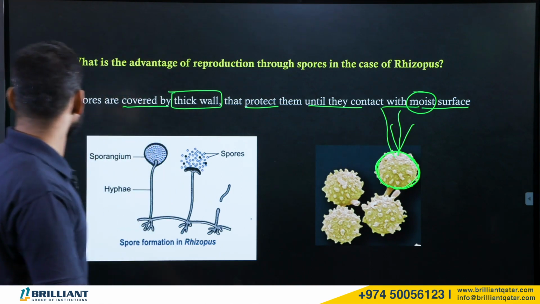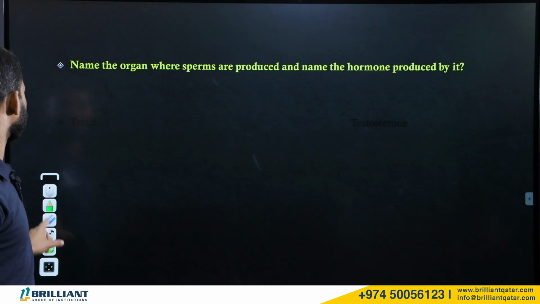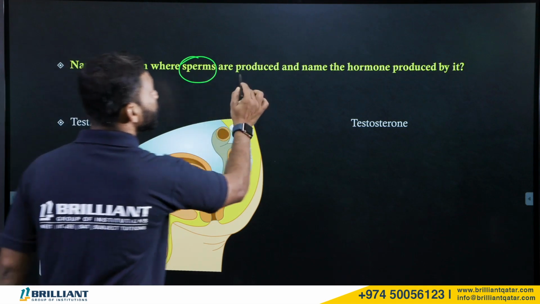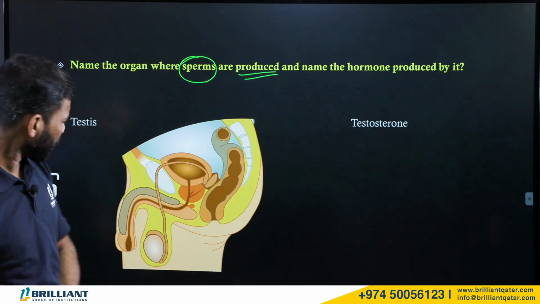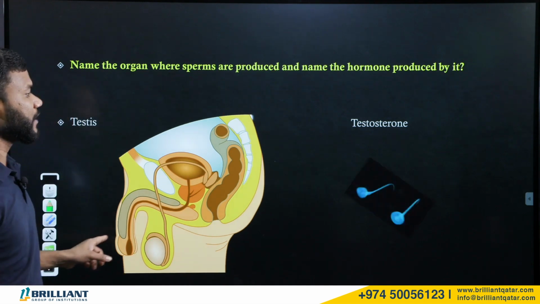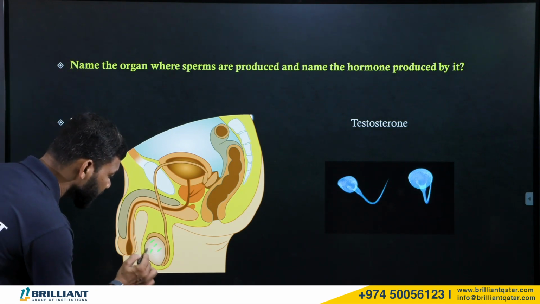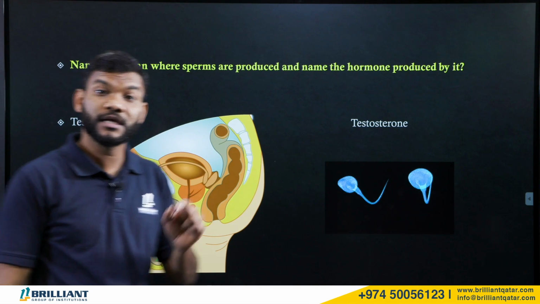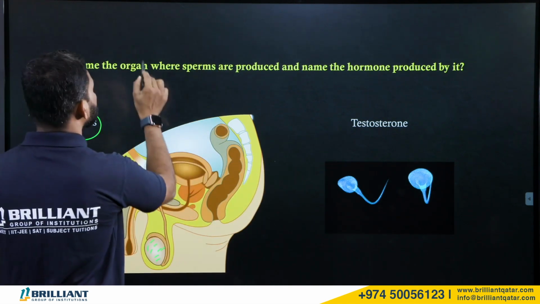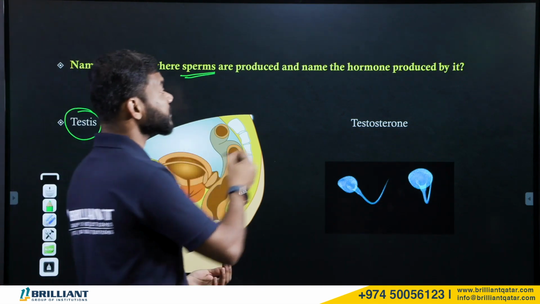Okay. Now, let us go to the next question. The second question is: name the organ where sperms are produced. Now, you know it. Sperms are the male gamete. Look at that. Sperms are the male gamete, and they are produced inside the testis. Where are they produced? They are produced inside the testis. So that is the organ, because they ask for the organ where they are produced.